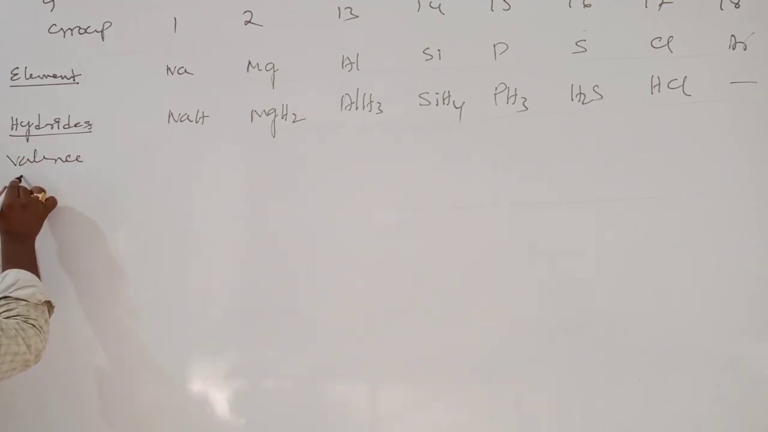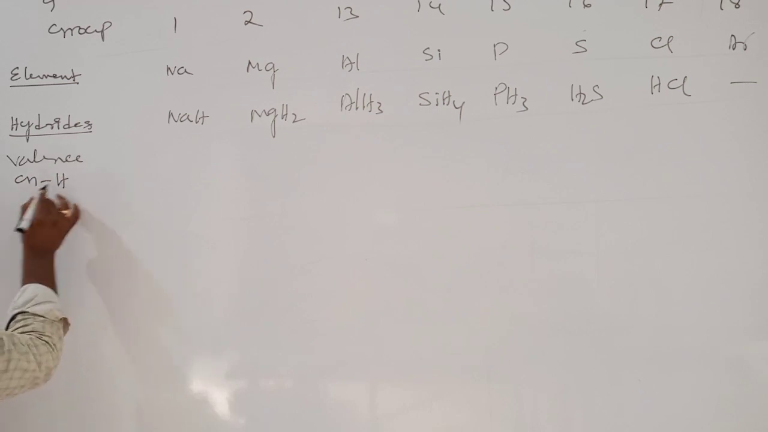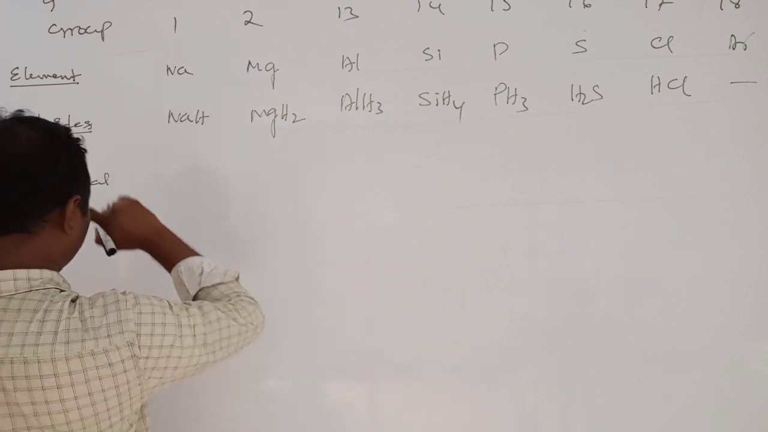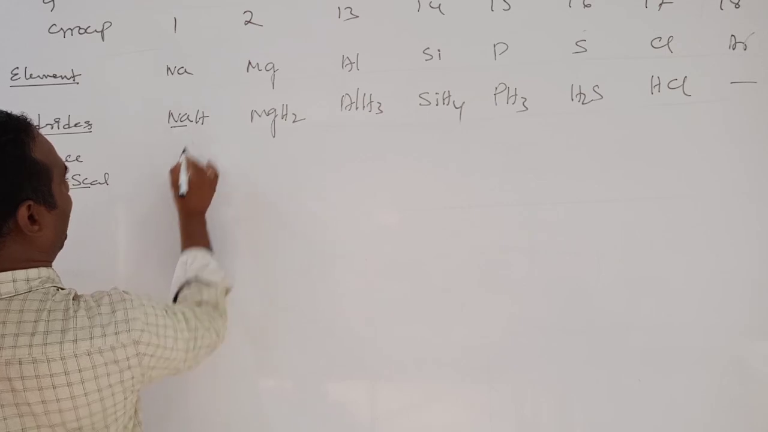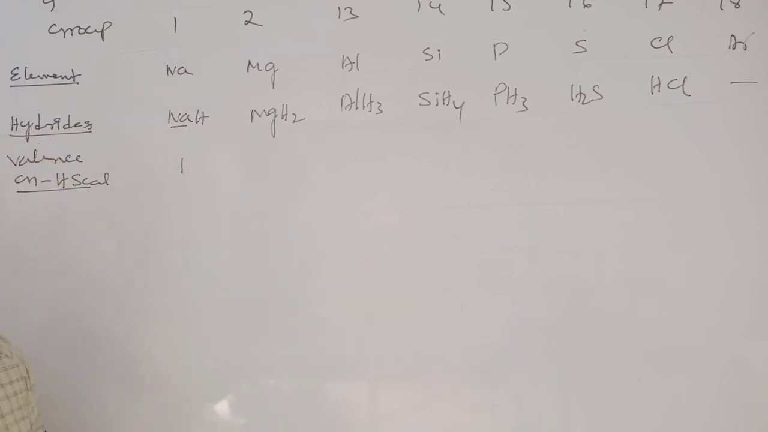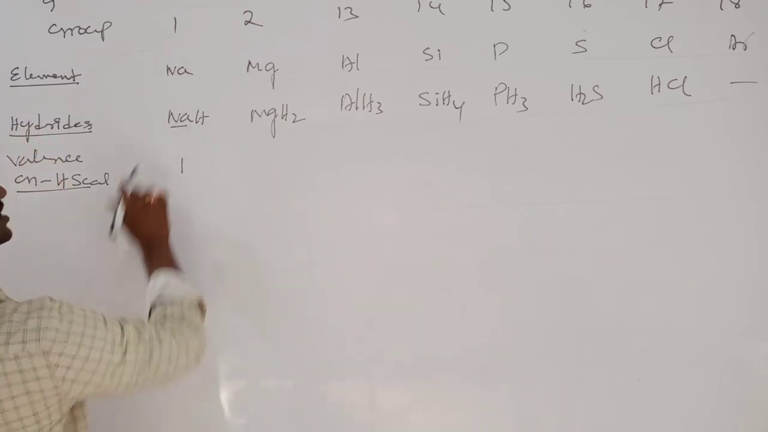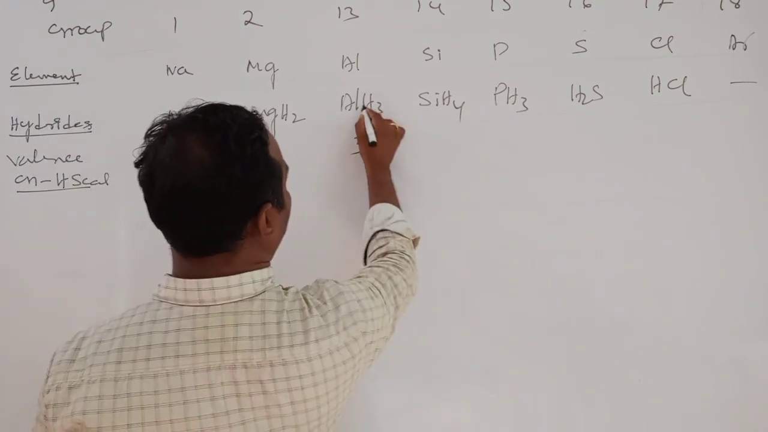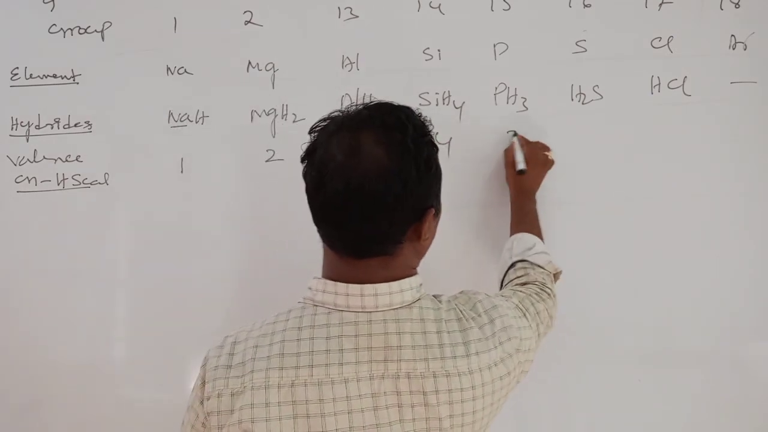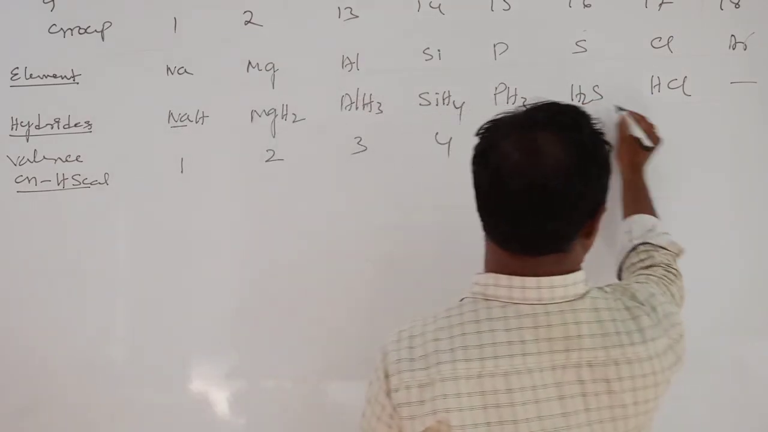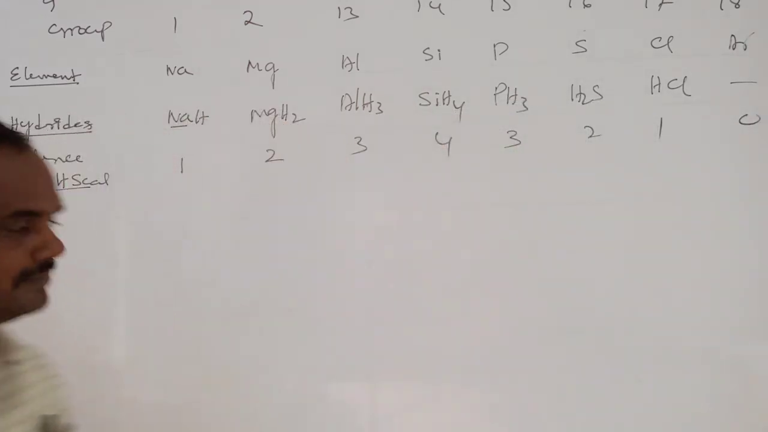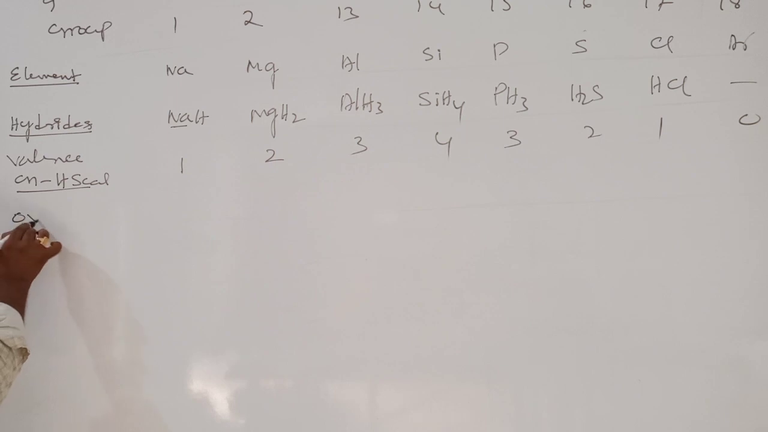Valency on hydrogen scale. You see, what is there here? Here this sodium combined with only one hydrogen. So on the hydrogen scale, with respect to hydrogen, what is the valency of sodium? 1. Here 2. This is 3. 3 hydrogens. 4 hydrogens, 4. 3. 2 hydrogens, here 1 hydrogen. So here there is 0, not combined, 0. Next, oxides.